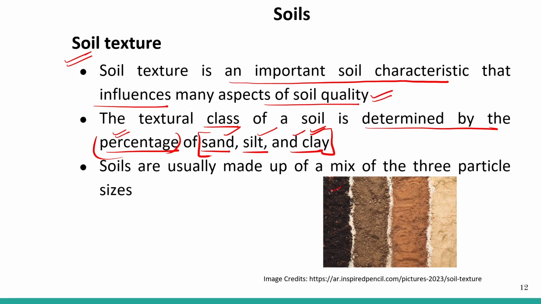So here you can see the black soil, here you can see red soil, here you can see the desert that has a lot of sand in it, and here you can see the brown or the laterite soil, right? So different colors and different textures of soil are just because the sand, silt, and clay vary from soil to soil, right? Soils are usually made up of a mix of these three particle sizes, right?